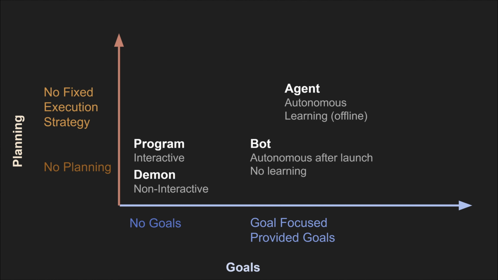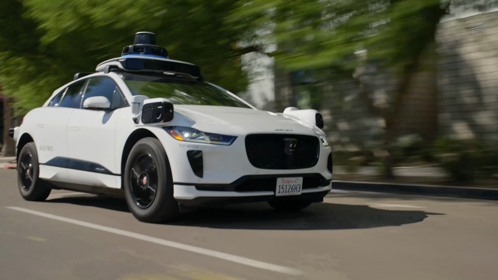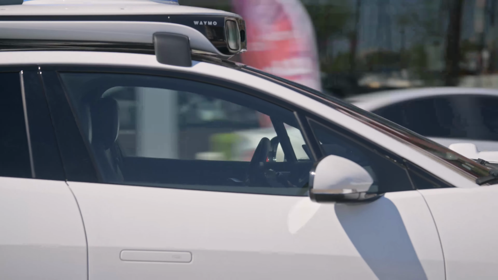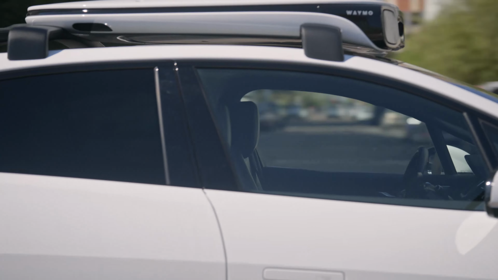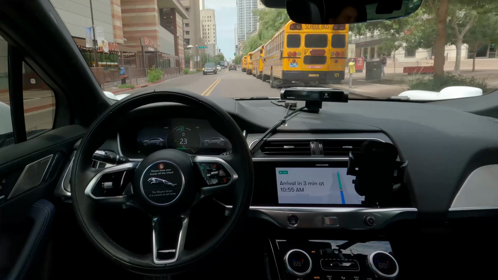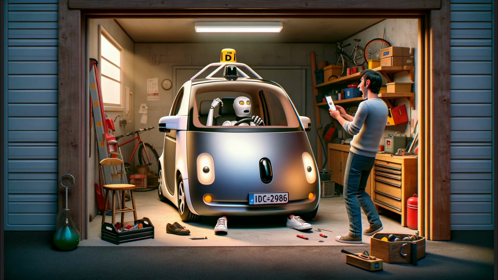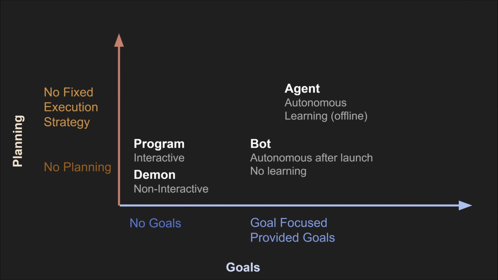Something like an agent is something that does have goals, but it's a bit more flexible in how it executes its plan. So a great example of an agent would be Waymo, the self-driving car. It has the goal of getting you to its destination, but in terms of its execution strategy, it could choose any number of routes to get there. Now, it doesn't have an unlimited set of execution strategies. A Waymo car is not suddenly going to think, well, it's actually easier to get you to your destination by calling you a taxi. No, it's going to drive you there. So an agent is something that's working towards a goal and it's got a set number of actions that it can execute, but the order of those actions might be different depending on what its goal is.